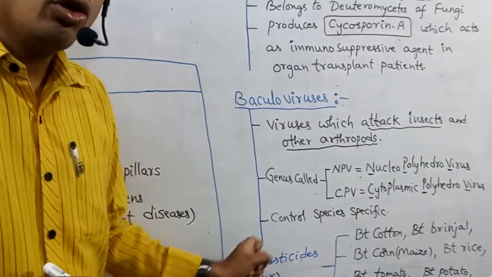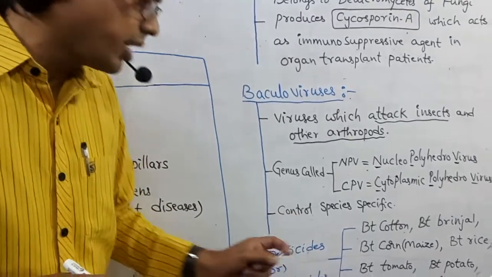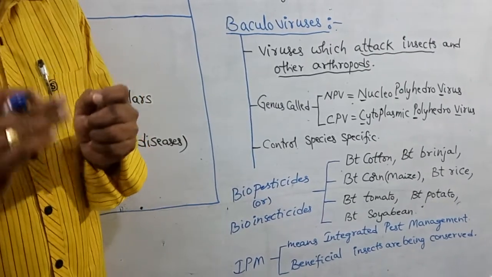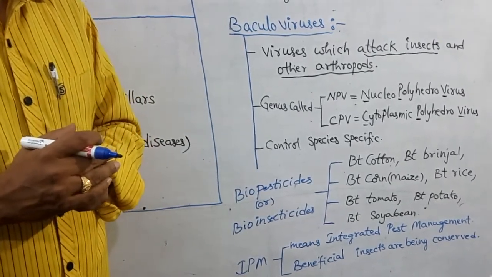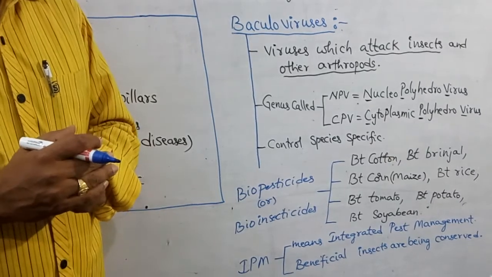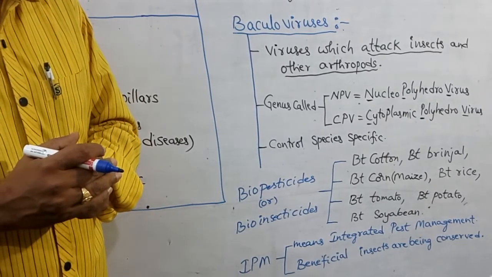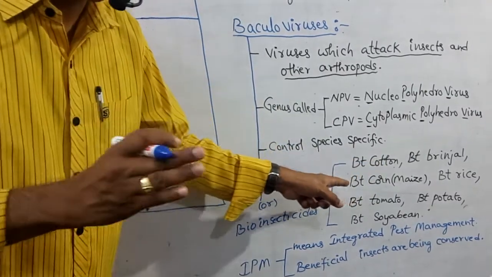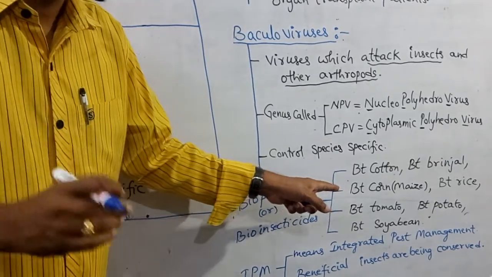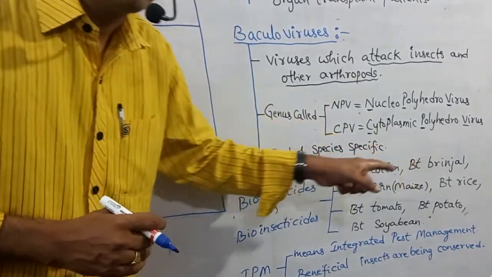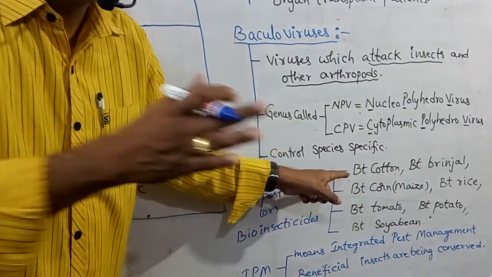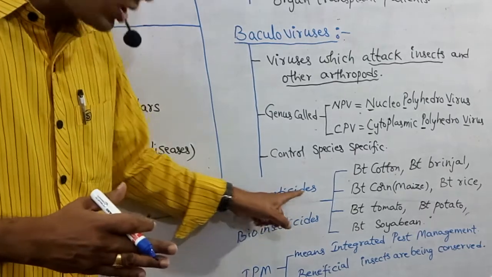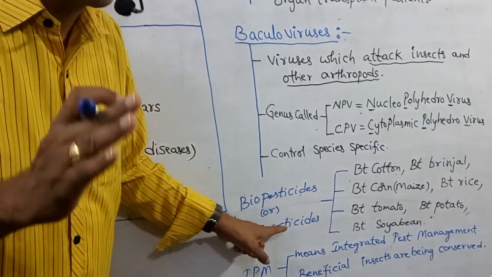Next, biopesticides or bioinsecticides. That means some plants are resistant to insects. What are those? Biopesticide or bioinsecticide plants are Bt cotton. Bt cotton is resistant to insects and pests. Like that, Bt brinjal. All these plants are resistant to insects and pests. Those are so called biopesticides, also called bioinsecticides.